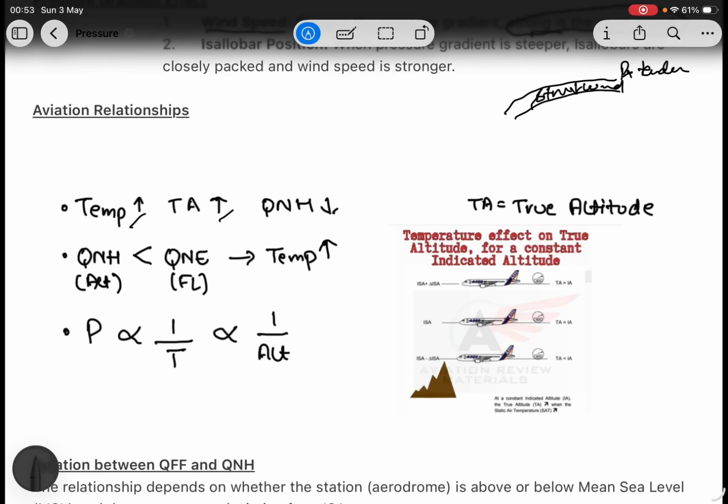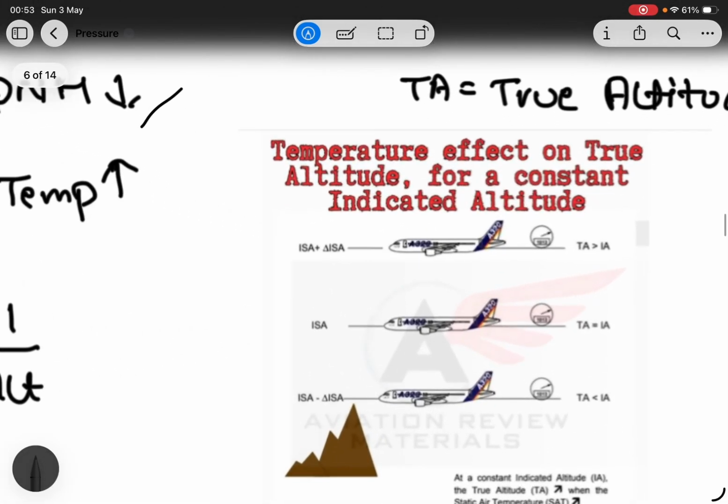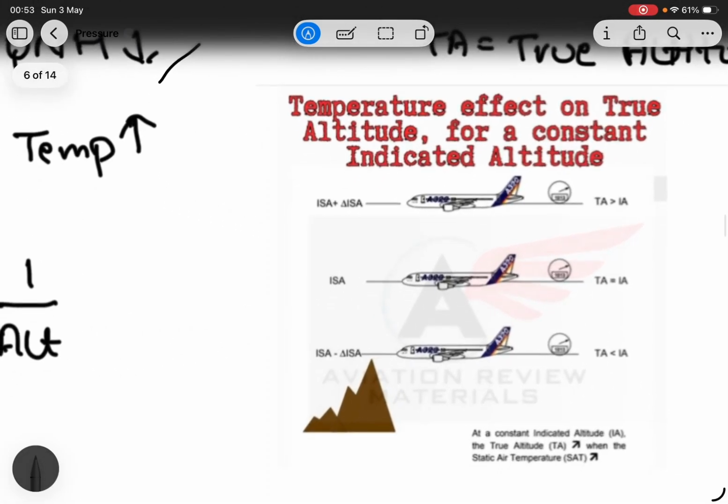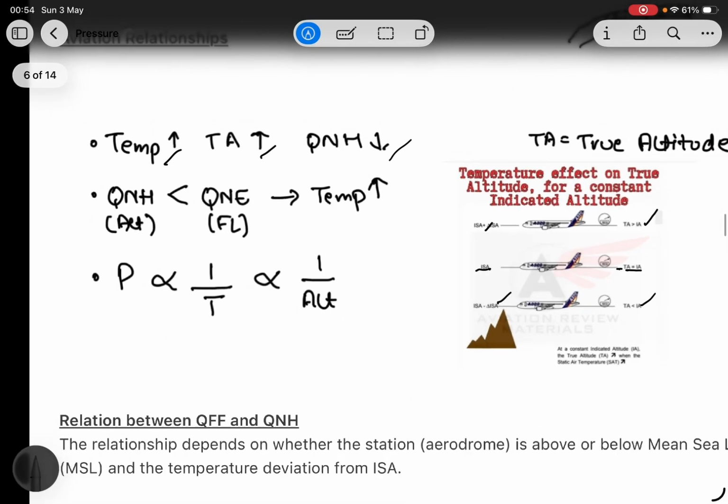As the temperature increases, our true altitude increases. So in this picture you can see this is an ISA condition and your true altitude is equal to indicated altitude. But if the temperature increases, your true altitude increases. If the temperature decreases, your true altitude becomes less than indicated altitude.